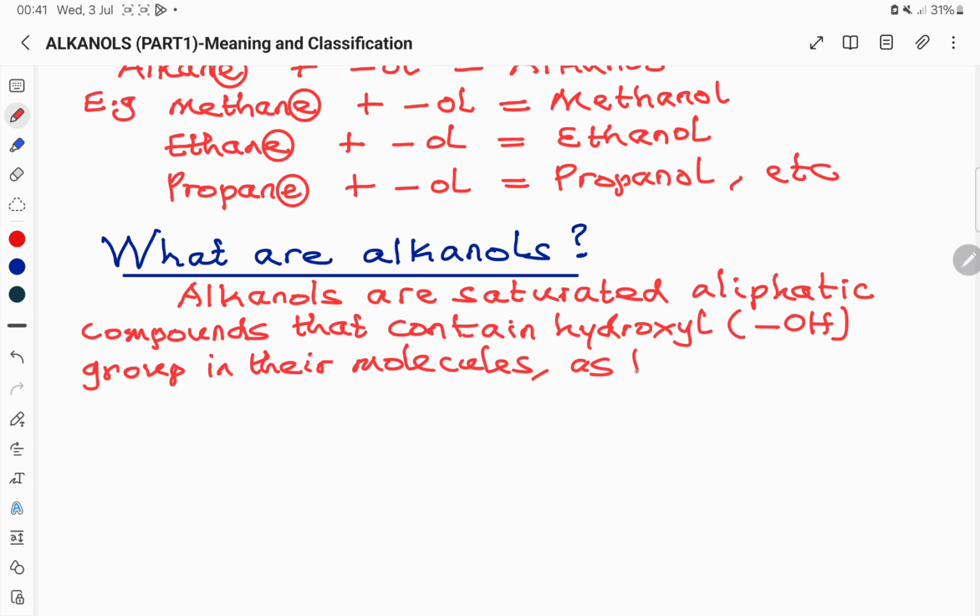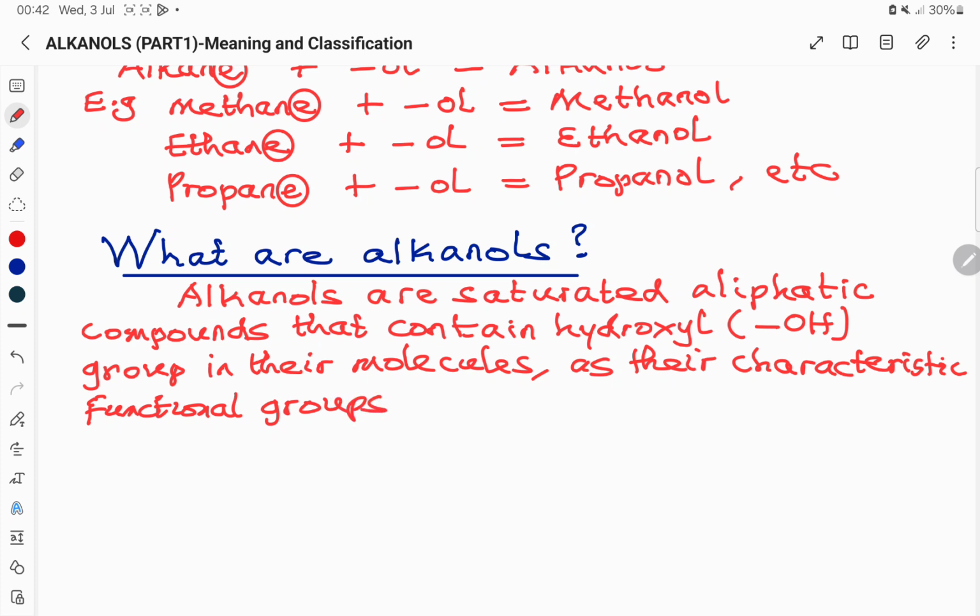As their characteristic functional groups. Their characteristic functional groups. Functional group. We are familiar with these terms at the early parts of organic chemistry.